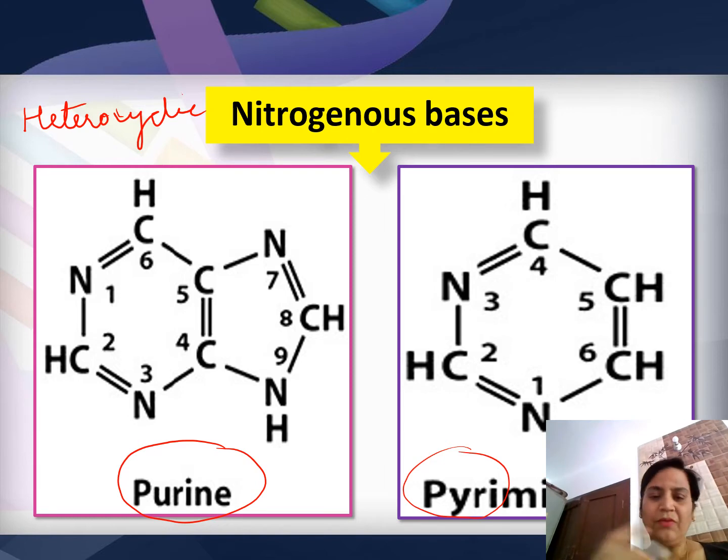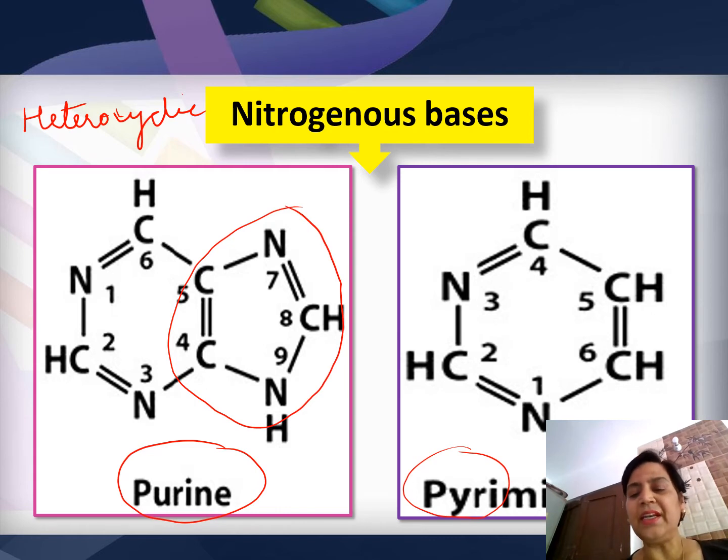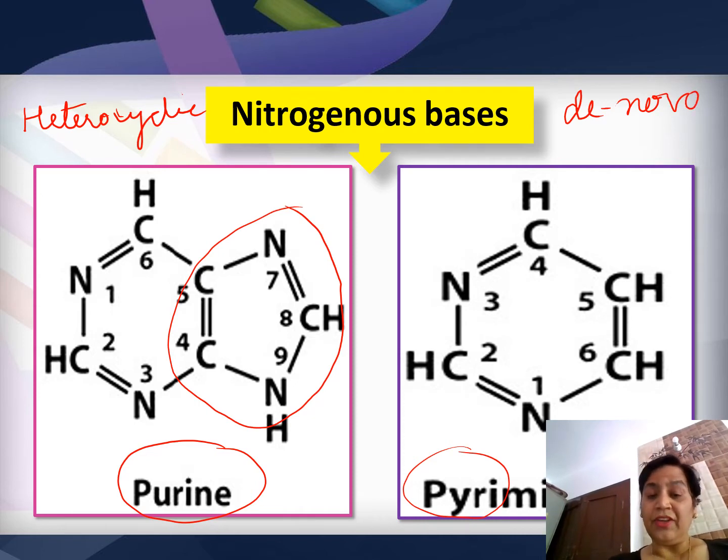Obviously they are different in structure. It is pretty visible that in purines there is an extra imidazole ring which is absent in pyrimidines. A very interesting fact about these nitrogenous bases is that they are synthesized by a de novo pathway. De novo pathway means we are generating the entire structure with the help of enzymes in our body.